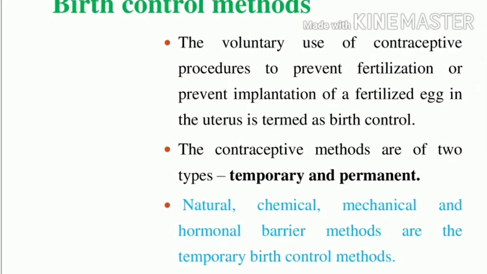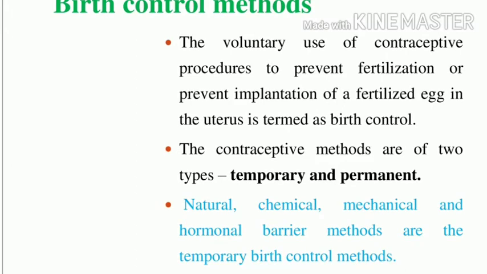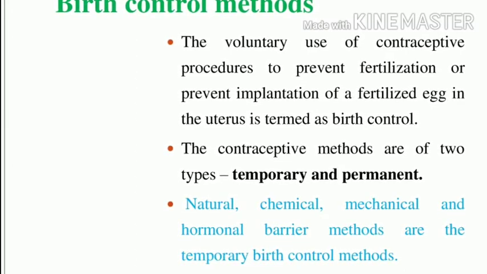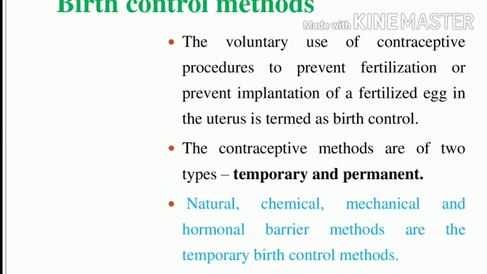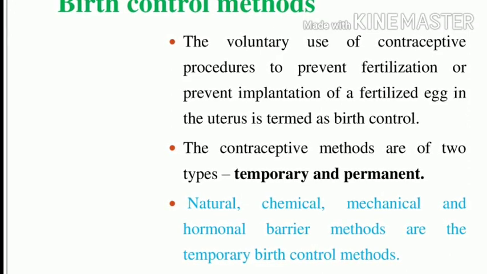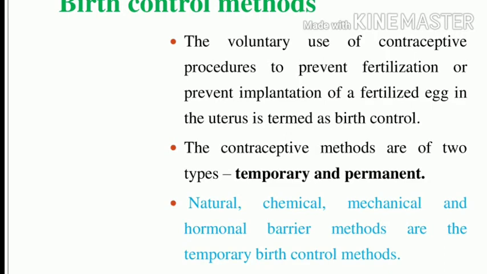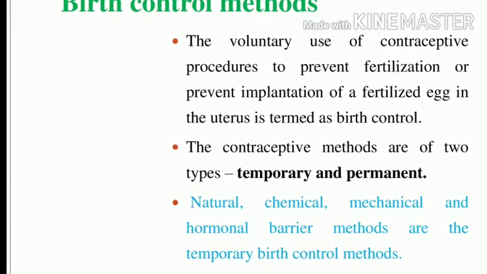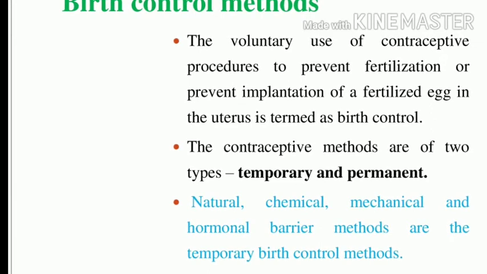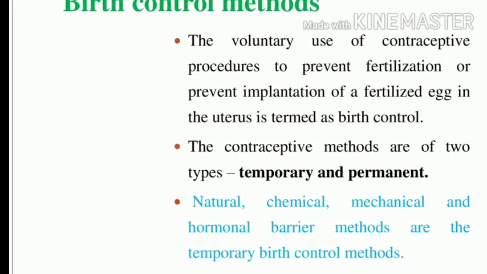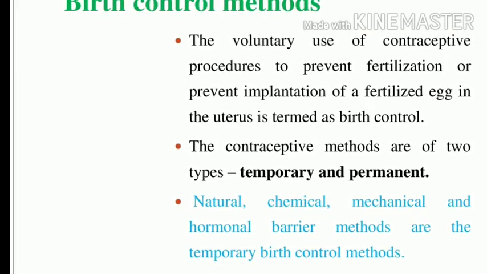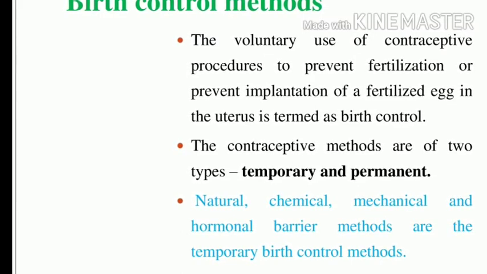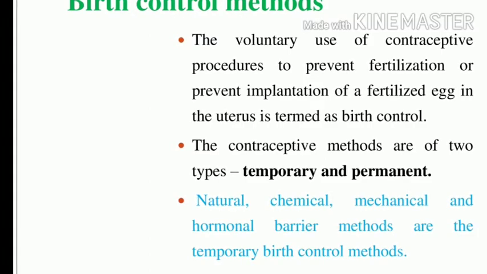Birth control contraceptive methods are of two types: one is temporary, and another is permanent. The temporary birth control methods are of four types: natural method, chemical method, mechanical method, and hormonal barrier methods. What are birth control methods? Using contraceptive procedures, they stop the fertilization or implantation of a fertilized egg. Can you understand?